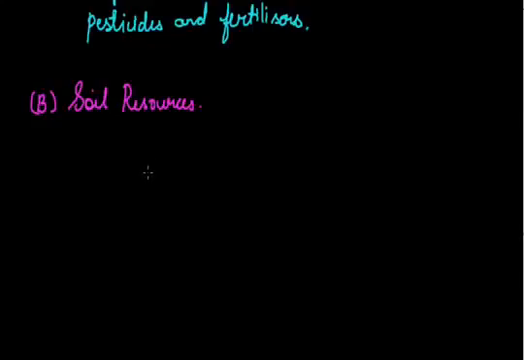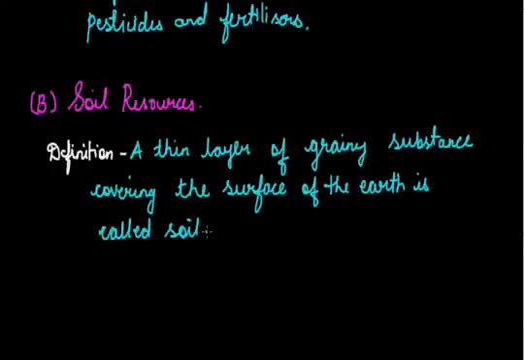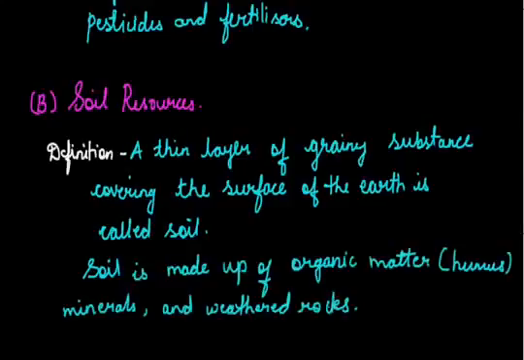Now, first of all, we are going to study the definition of soil. A thin layer of grainy substance covering the surface of the earth is termed as soil. Now soil is made up of organic matter, that is, it contains humus plus minerals and weathered rocks, or grainy particles of rocks and stones.